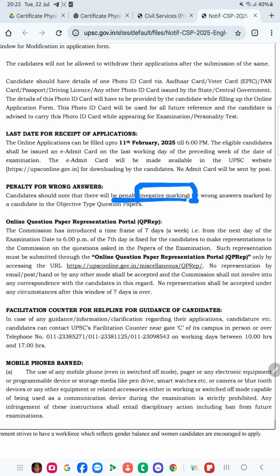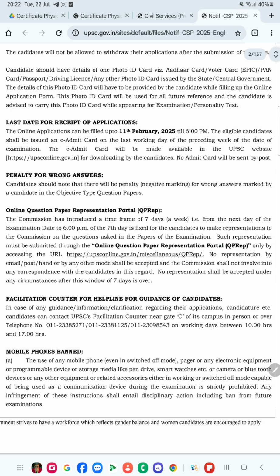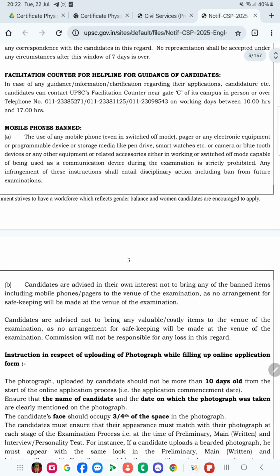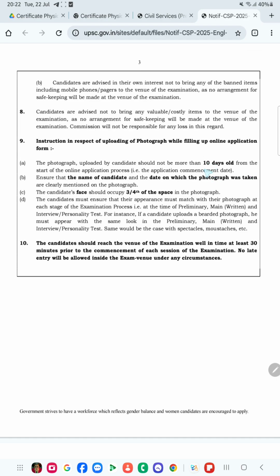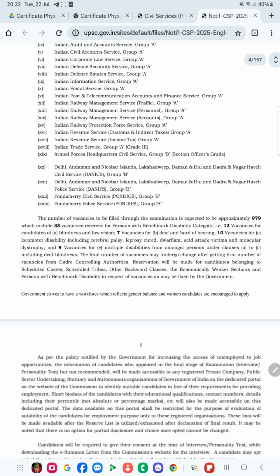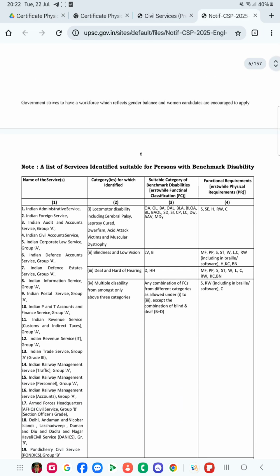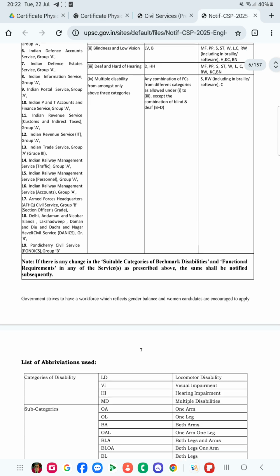And then you can see the next, facilitation counterfoil for guidance of the candidates, if you want something like that. Now you can see these are the facilitation counters. Then you have to upload the photograph, so it should not be 10 days older, like that. So these are the various things, but mainly we will focus on the syllabus, so that we can start the syllabus in the next video.